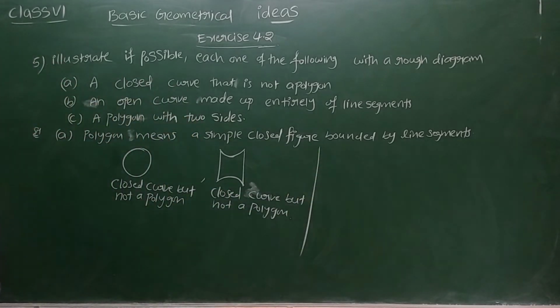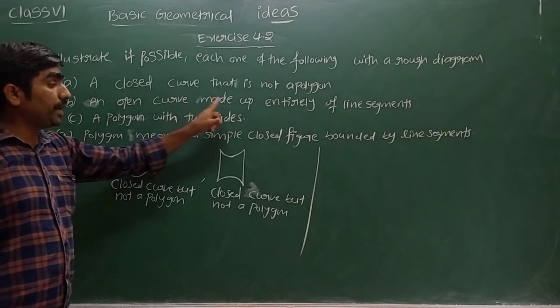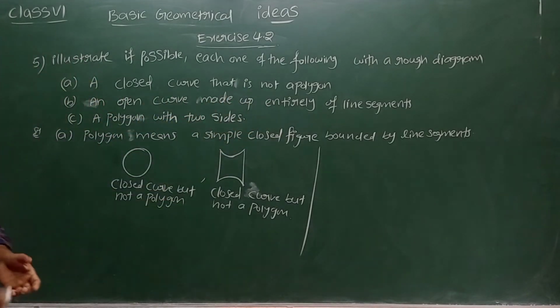Now let's go to the second one: an open curve made up of entirely line segments.